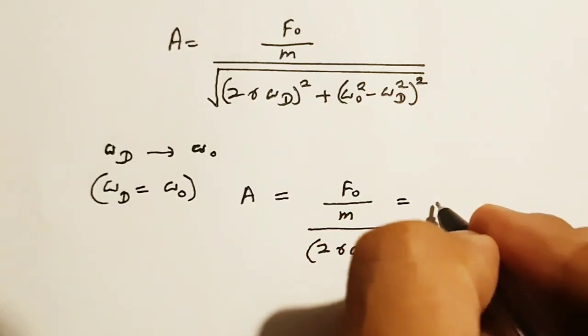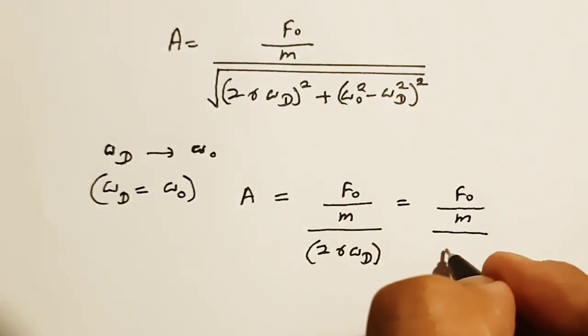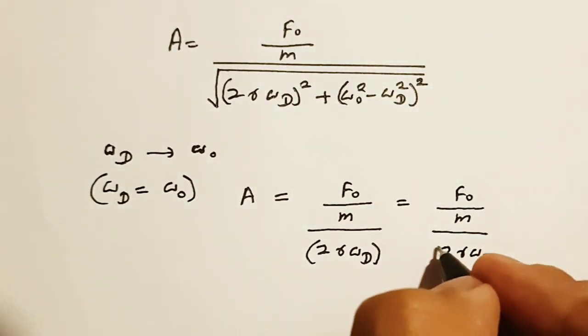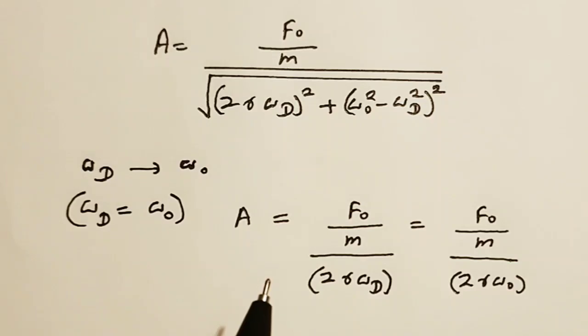We can see that this is equal to F naught over m over 2 gamma omega naught. Here we can see that the amplitude will only depend on the natural frequency, the force F naught, mass m, as well as gamma, which is the damping constant. So when these terms differ, we can see a difference in the amplitude.